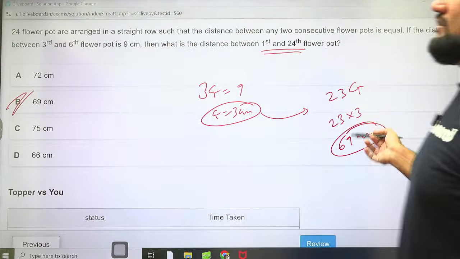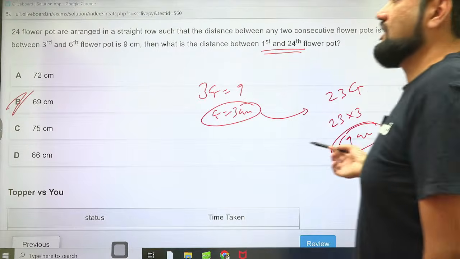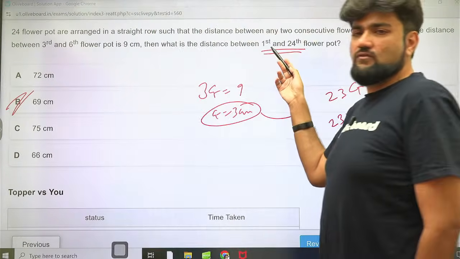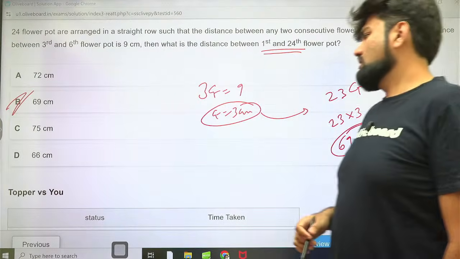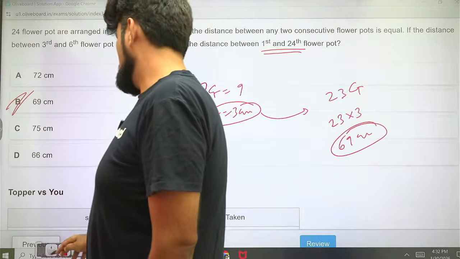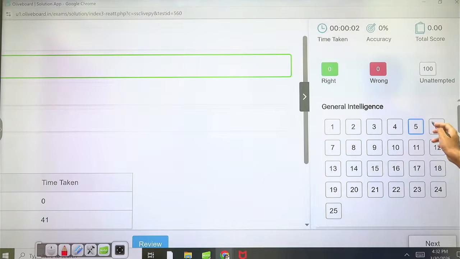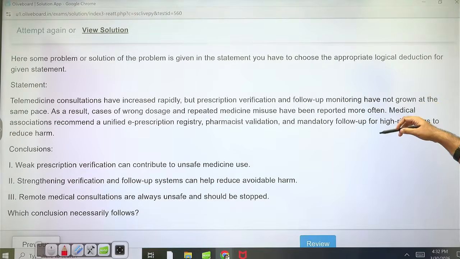It's clear. The number of gaps will be their difference, right? 6 minus 3, 3 gaps. 24 minus 1, 23 gaps. Easy. So option B is the correct answer. Very easy question. 41 seconds. This could have been done in 30 seconds. Not a very big problem.